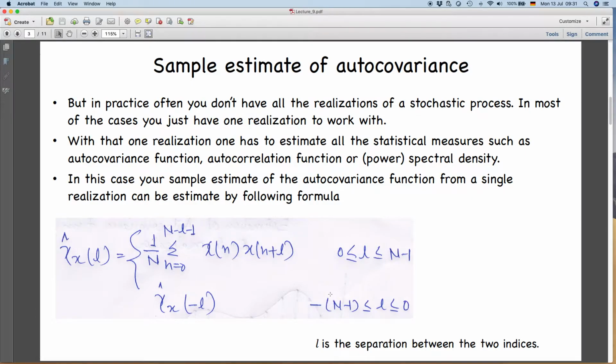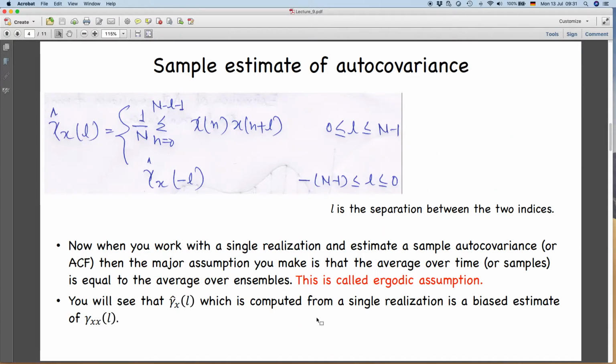And similarly for the negative values of L, we write it gamma hat x of minus L, the same thing just for negative values of L. So as I said before, L is the separation between the two indices. So this is your sample estimate of the autocovariance function from one realization.